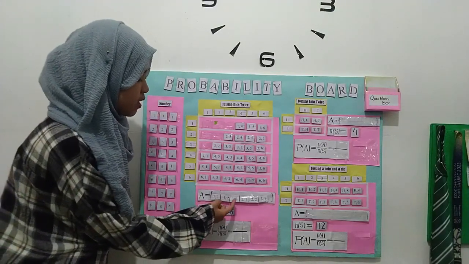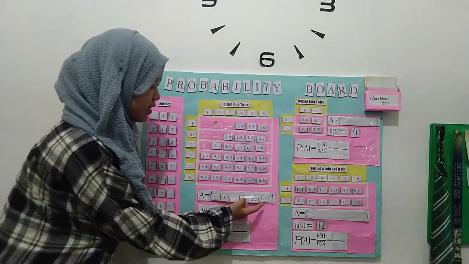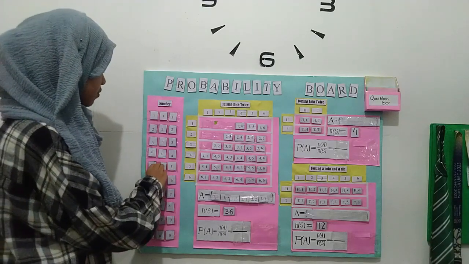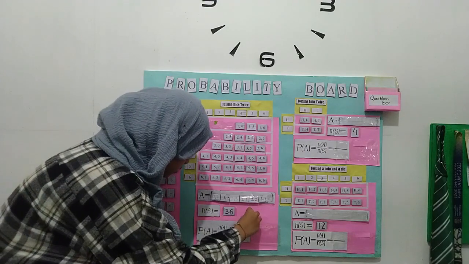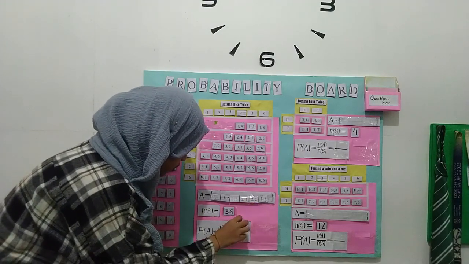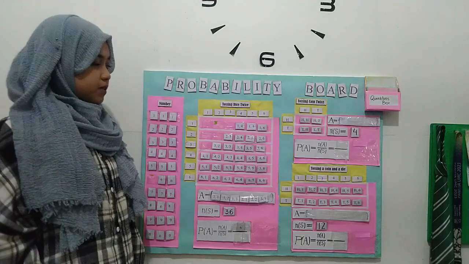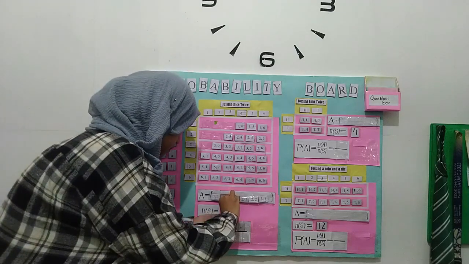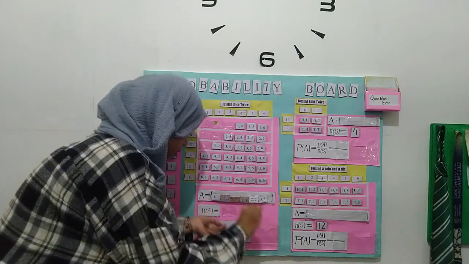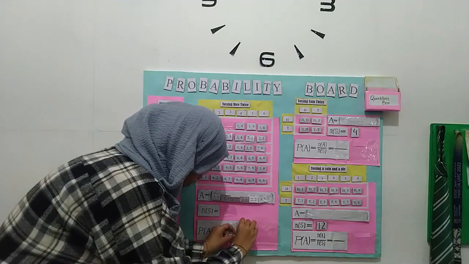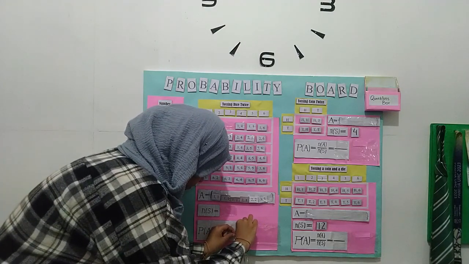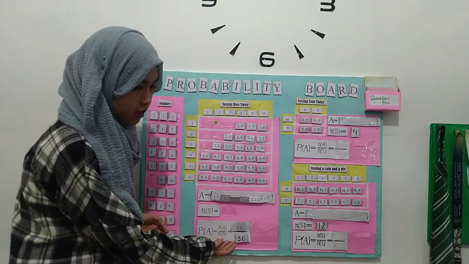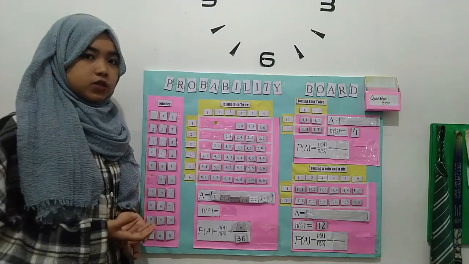1, 2, 3, 4, 5, 6. The number of A is 6. So let's take the number 6 and put it here. The number of A is 6, and the number of sample space of tossing a die twice is 36. And we got the probability of A is 6 over 36. 6 over 36 we can simplify.